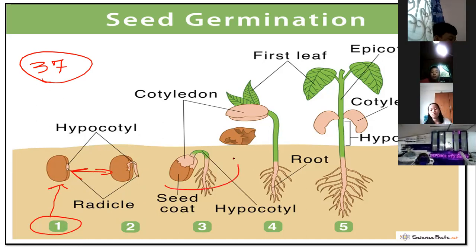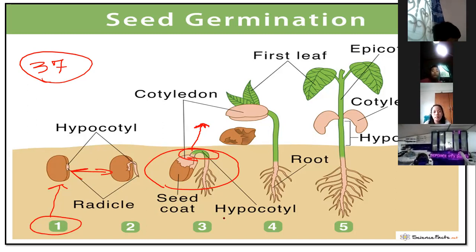Number two here. Number two, shoot grows upward. This one, the color green, it will grow up, going there. If you are interested in the plants, you will be like, what's this? You want to ask anything about the plants.